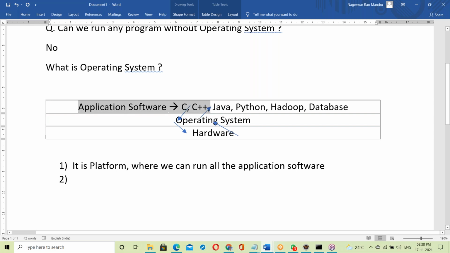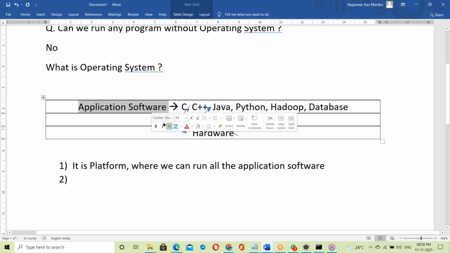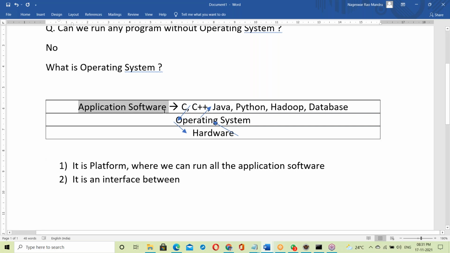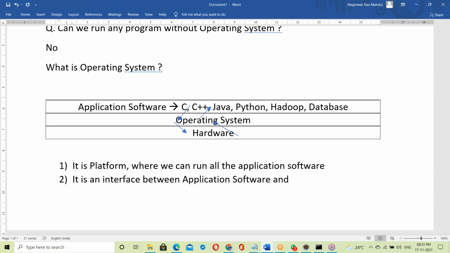So between these programs and hardware, there is the OS. It's a middle layer, like a mediator, exactly called an interface. It is an interface between the application software layer and the hardware components.